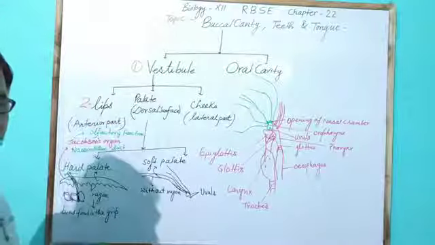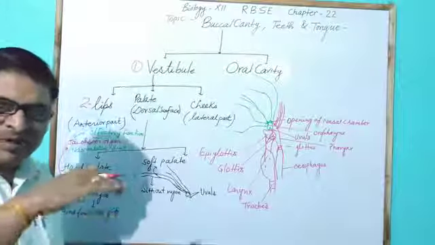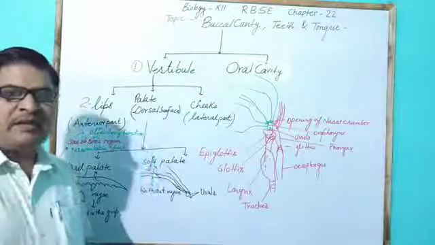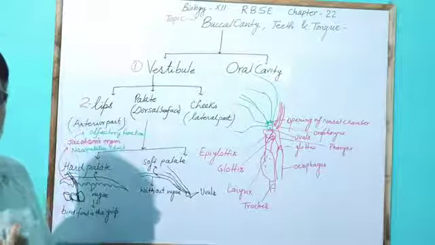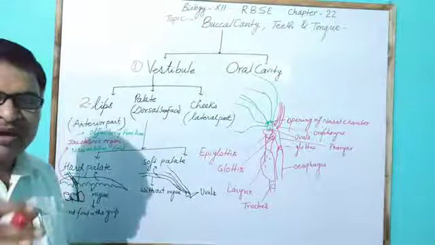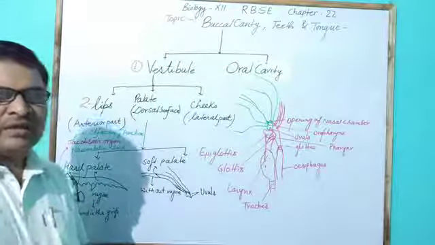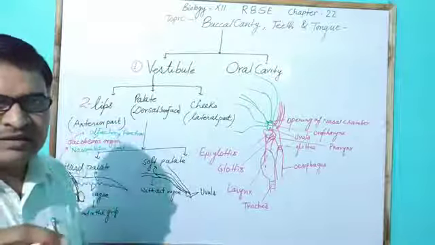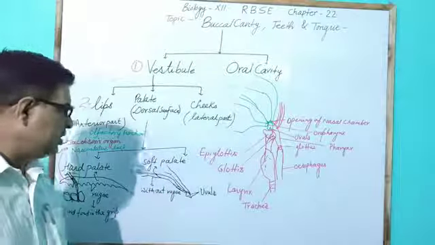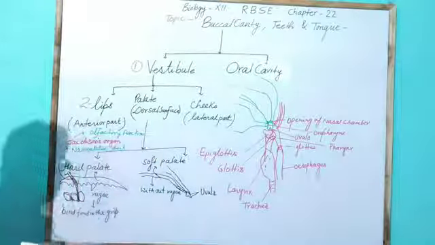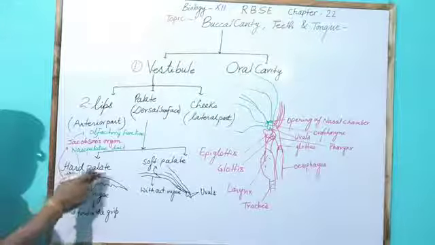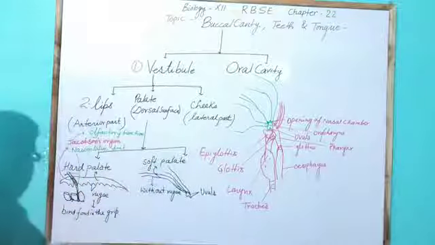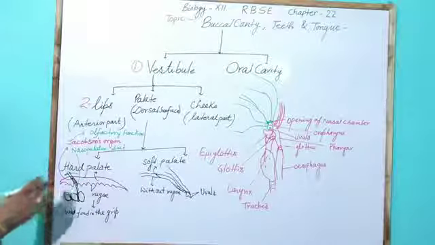This palate is generally a hard plate present on the dorsal surface of the buccal cavity, guarded by the palatine bone. Palate is of two types: one is hard palate, another is soft palate. Hard palate is shown here.